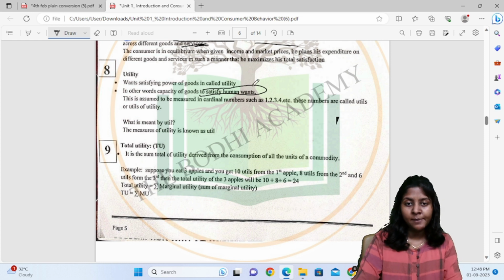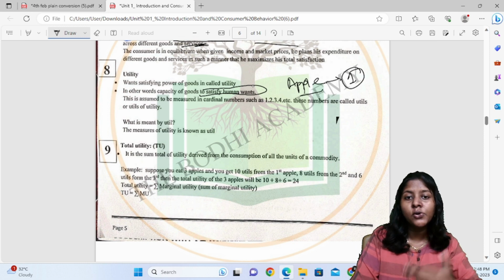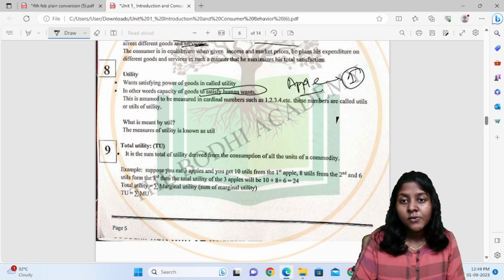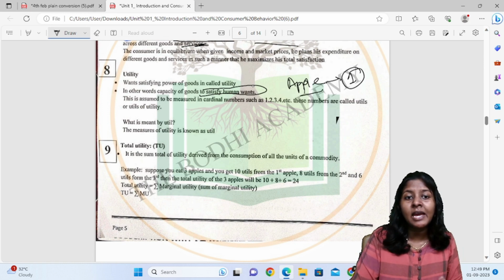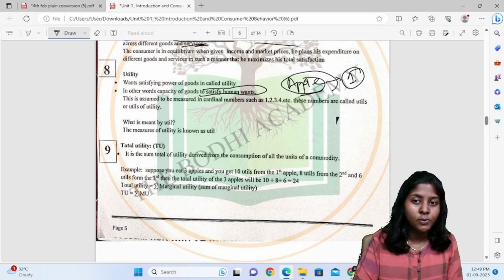Let's say an apple: if I consume one apple, how much utility, how much satisfaction, will that apple give to me after consuming? How much capacity does this apple have to satisfy human wants? This is what is meant by utility.